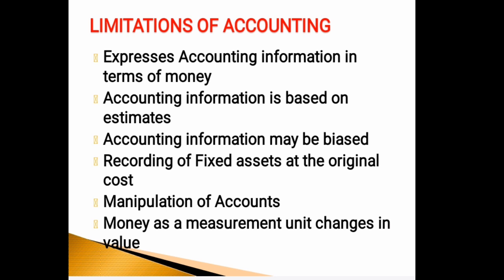How is it done? By adopting different methods of inventory valuation, depreciation methods, treatment of revenue and capital expenses, etc., that can be adopted by the accountant for measurement of income of the entity. Hence, the income arrived at in certain cases might be incorrect due to the lack of objectivity.